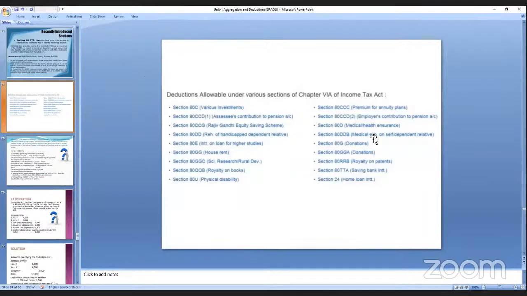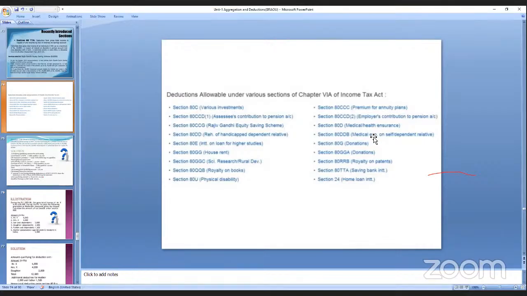Here the complete glance is there. Deductions allowed under sections: 80C is the various investments. 80CCD is the contribution to pension. 80CCG is the Rajiv Gandhi Equity Savings Scheme. 80DD is for a handicapped dependent relative. 80E is for taking a loan for higher education. 80GG is house rent.